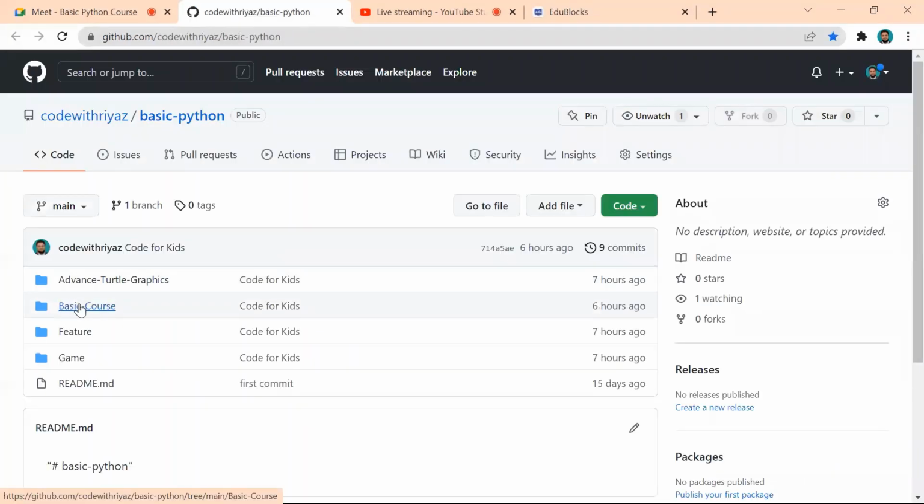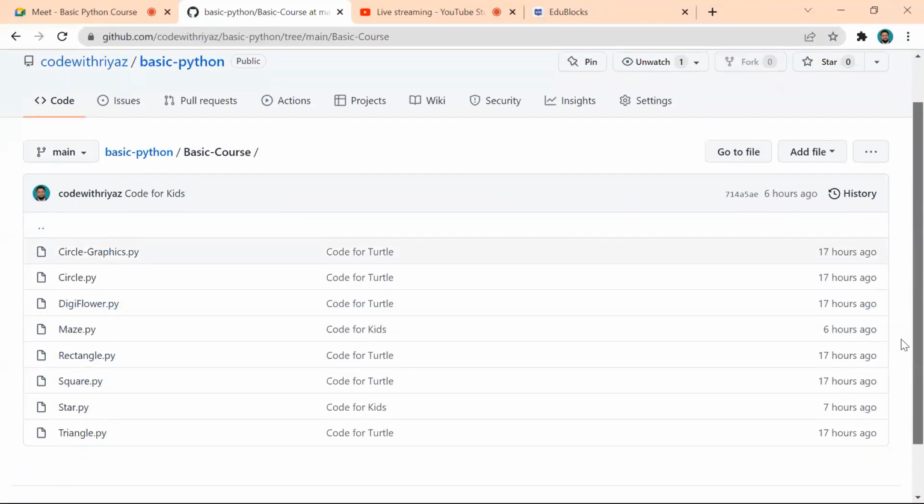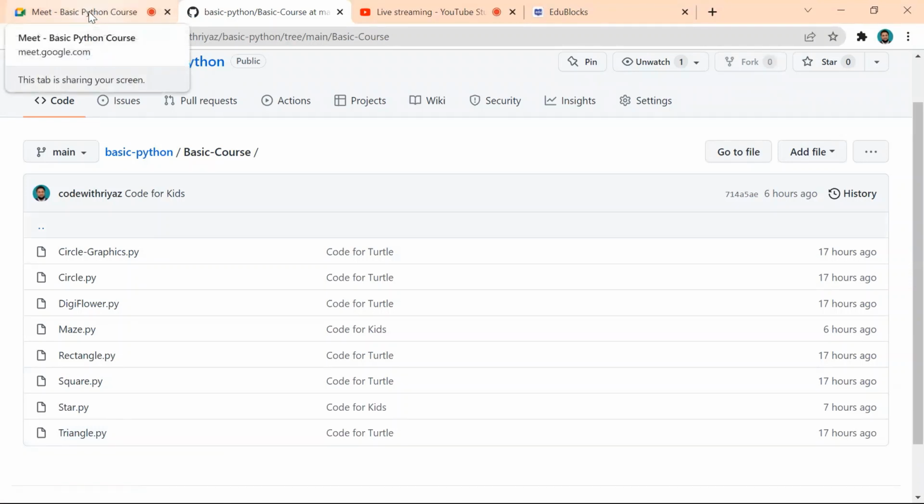This is the basic course. In the basic course, you can see how to draw a circle, circle graphics, digiflower, maze, rectangle, square, and then triangle. I thought to complete these basic shapes today, but no problem. Next session we'll continue. We'll draw some basic graphs. Got it? We have to use a for loop for more interactive, more interesting shapes.